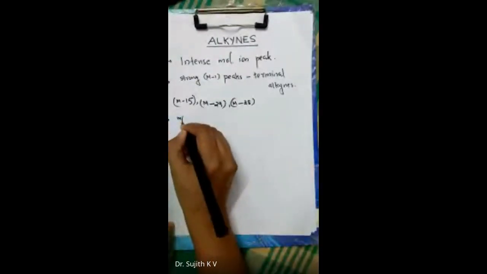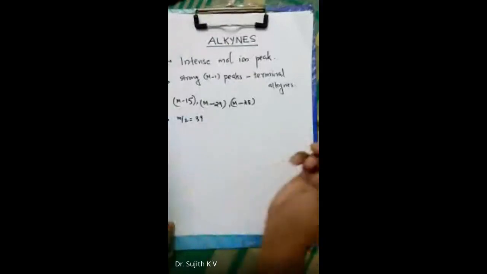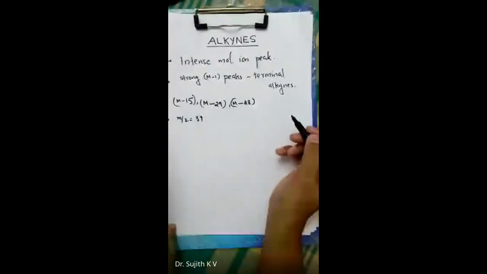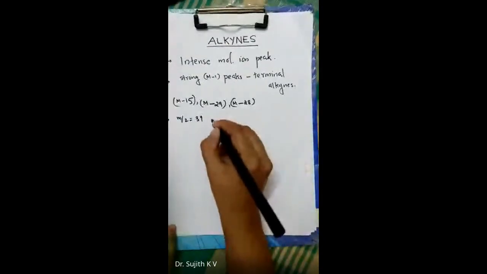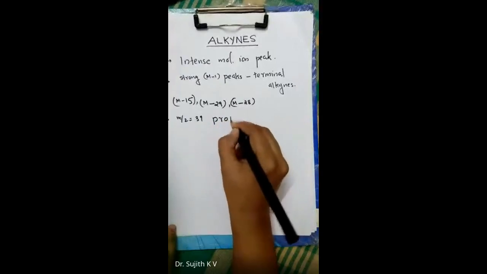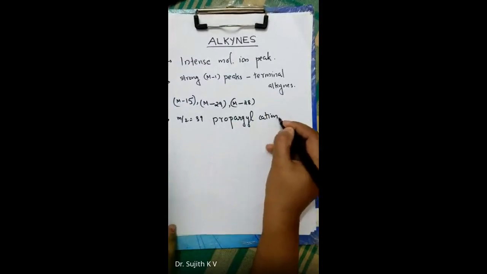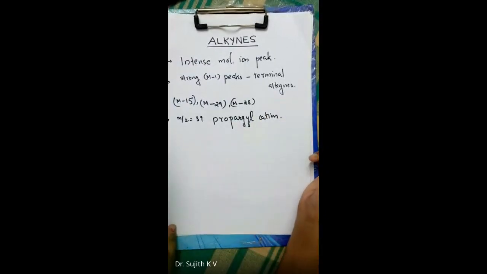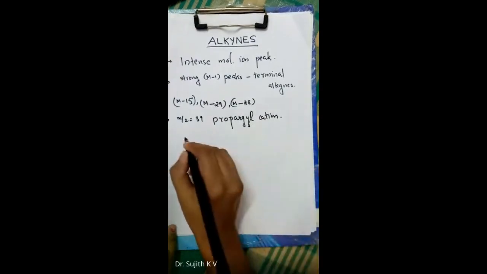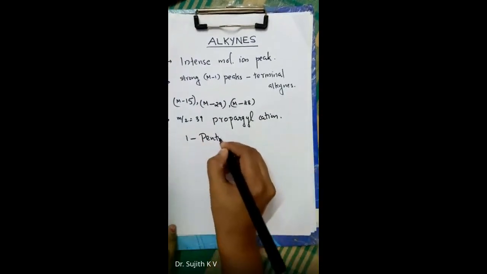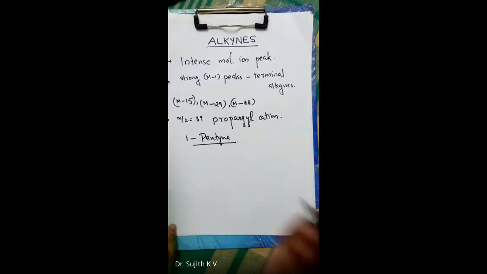and a peak at m/z equal to 39 is obtained due to the formation of the propargyl cation. This is resonance stabilized. We can see the fragmentation patterns, all these things, by taking an example of 1-pentyne. 1-pentyne is